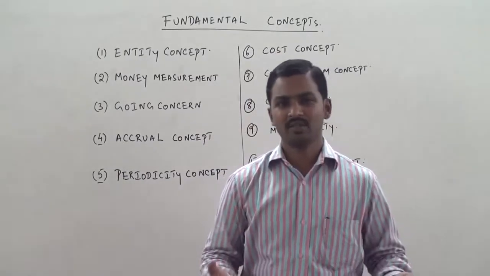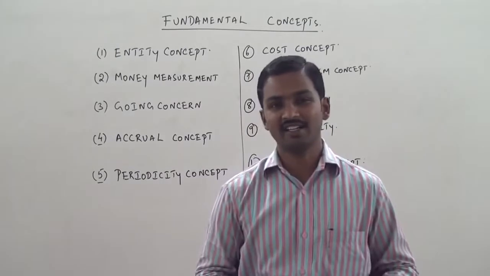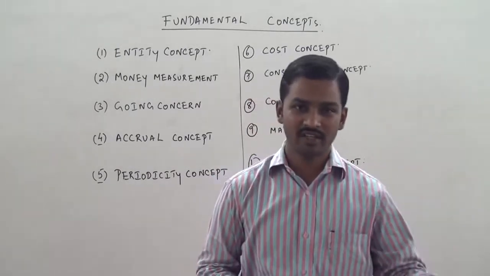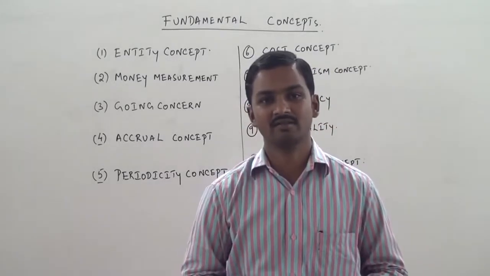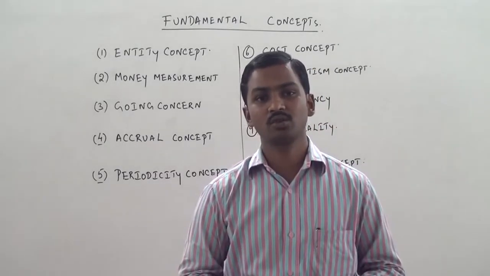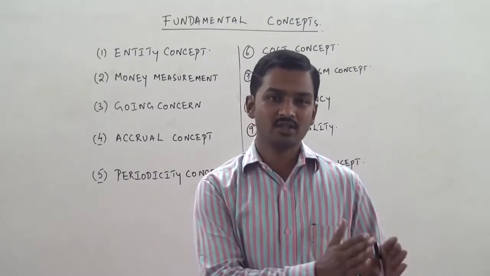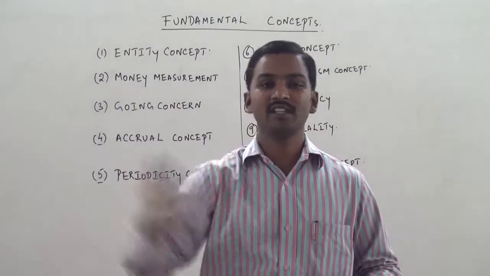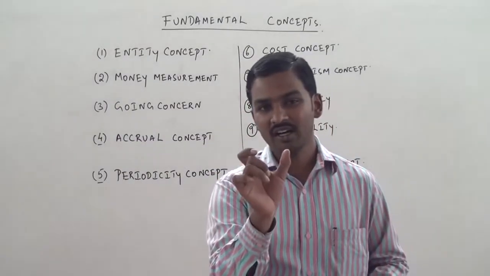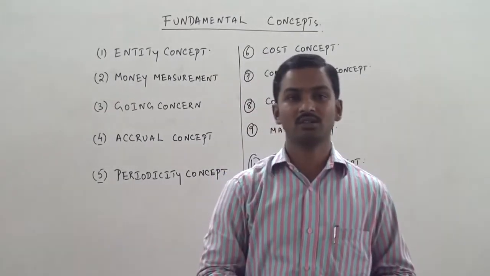Now, sometimes accounting periods are calendar years. What do you mean by calendar year? A calendar year is a year which starts on 1st January and ends on 31st December. Some businesses use a financial year. What do you mean by financial year? A financial year starts on 1st April of this year and ends on 31st March of the next year. So generally we take the accounting period as a period of 12 months. We take 1 year as our accounting period.